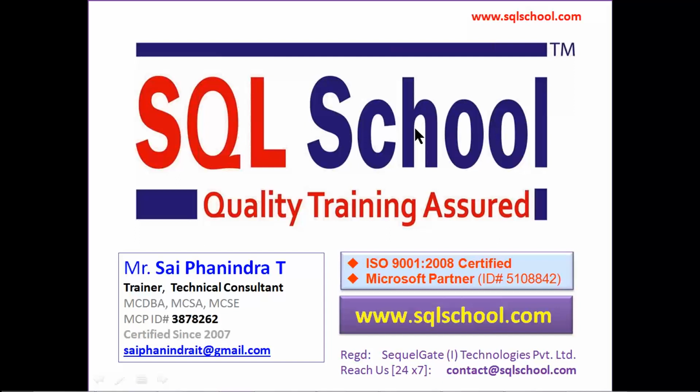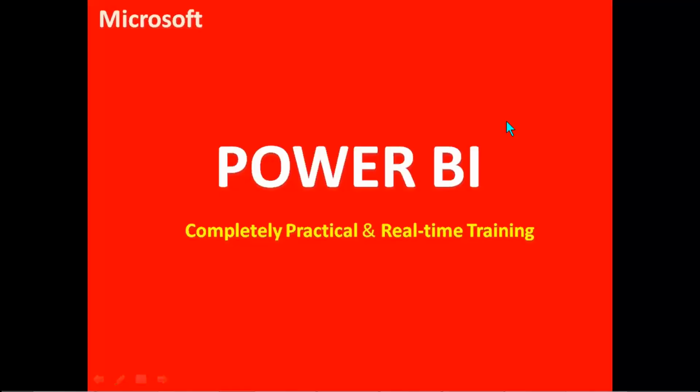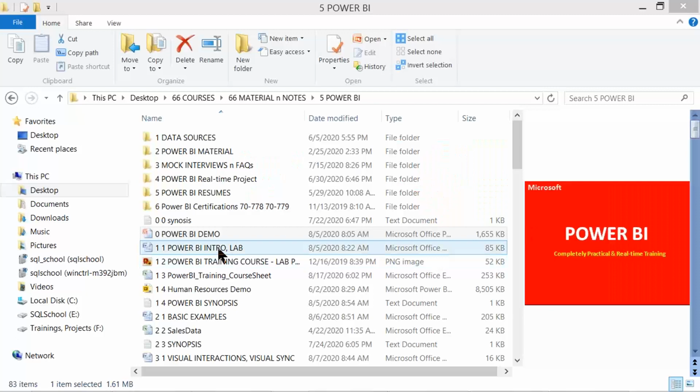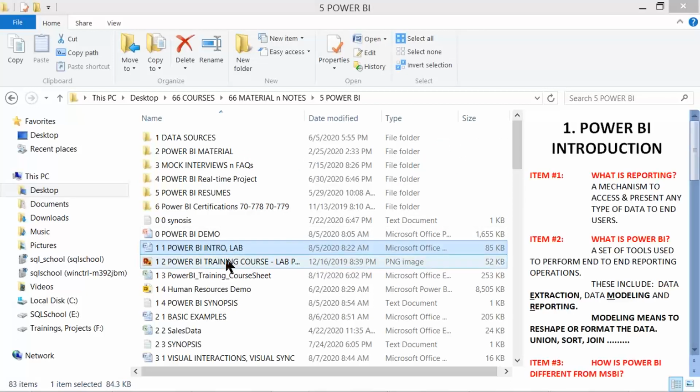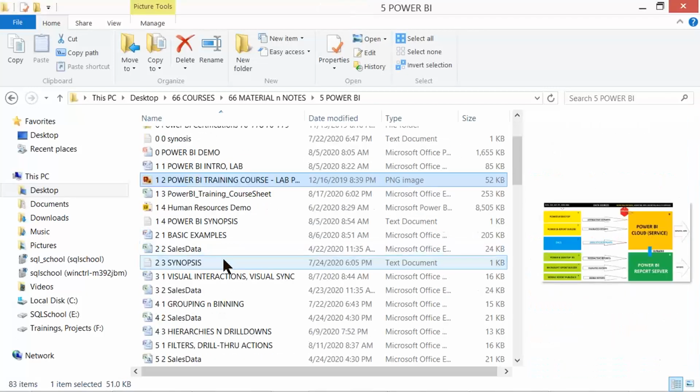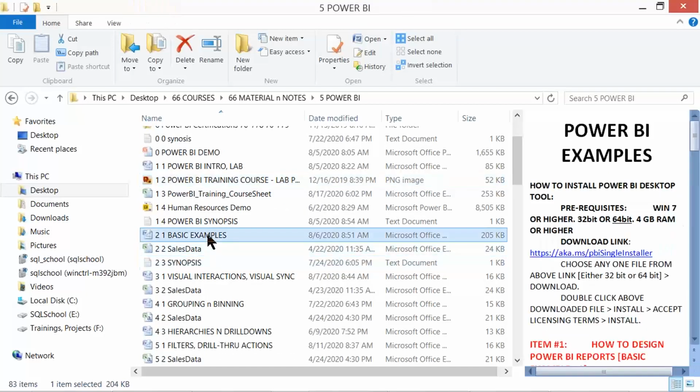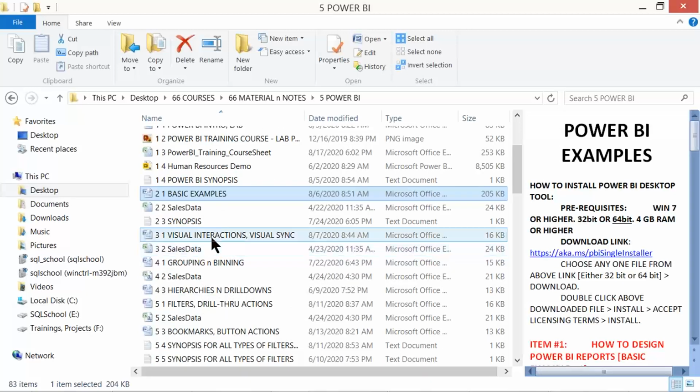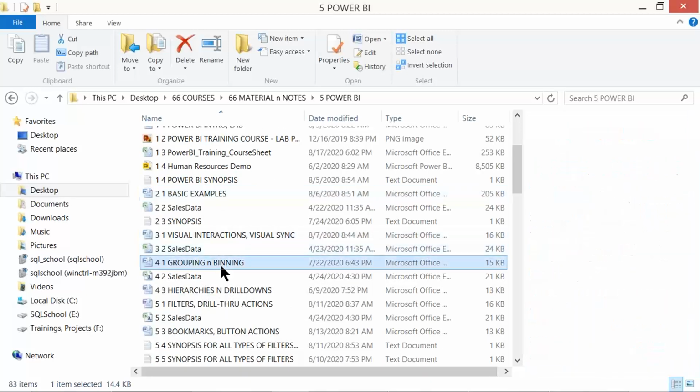And this particular Power BI session is planned for about 1 month. We have a specific day-wise roster, a day-wise schedule, to understand the details about Power BI, right from the introduction to report design. It's all about report design from basic examples with a wide variety of data sources, with something called interactions, syncs, and groups and bins, etc.